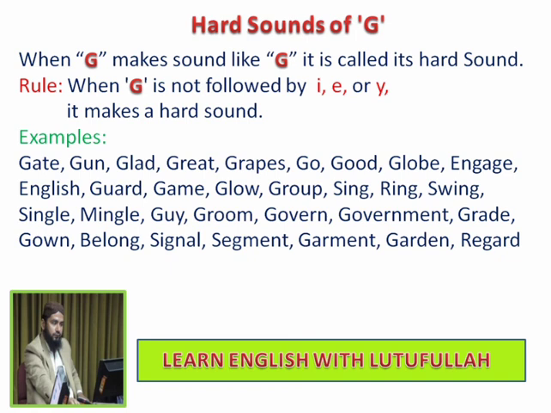Get, gun, glad, great, grabs, go, good, globe, engage, English, guard, gam, glow, group, sing, ring, swing, single, mingle, guy, groom, govern, government, grid, gown, belong, signal, segment, garment, garden, regard. G sounding G.